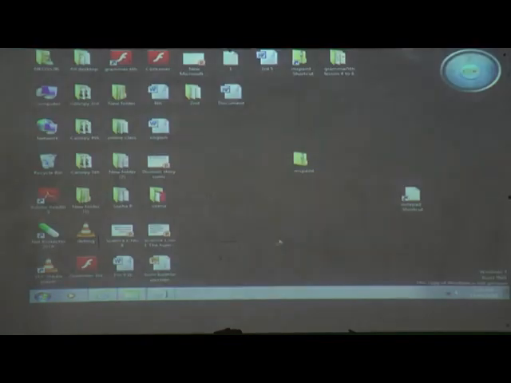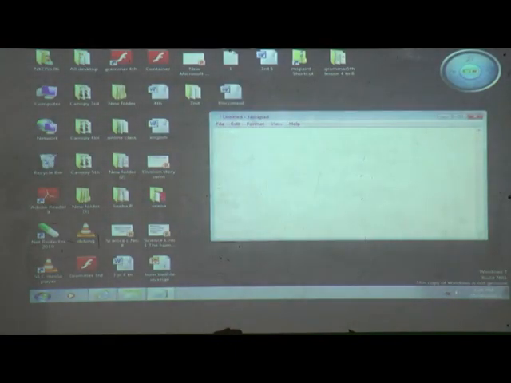The next one is the menu bar. You can see here, the first one is the title bar, and below the title bar some menus are there: file, edit, format, view, help. These are the menus. It is called a menu bar. Got it? Now we will see what the use of this menu bar is.